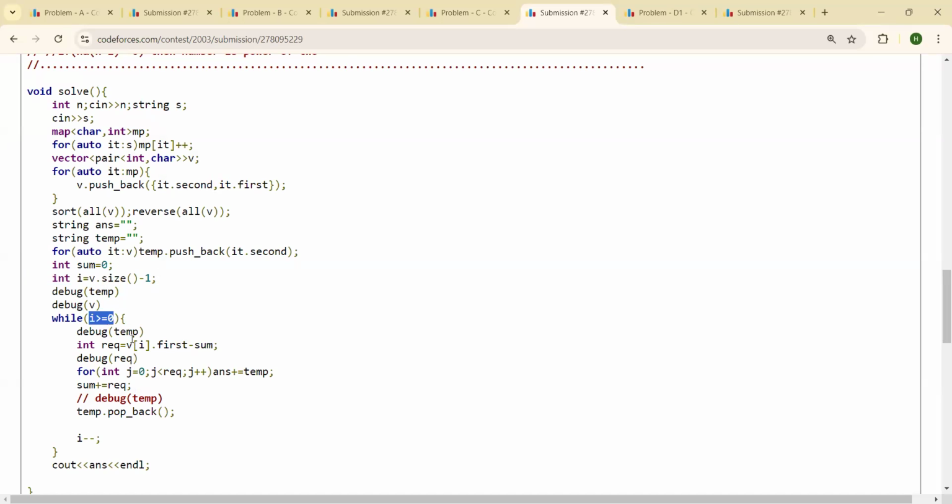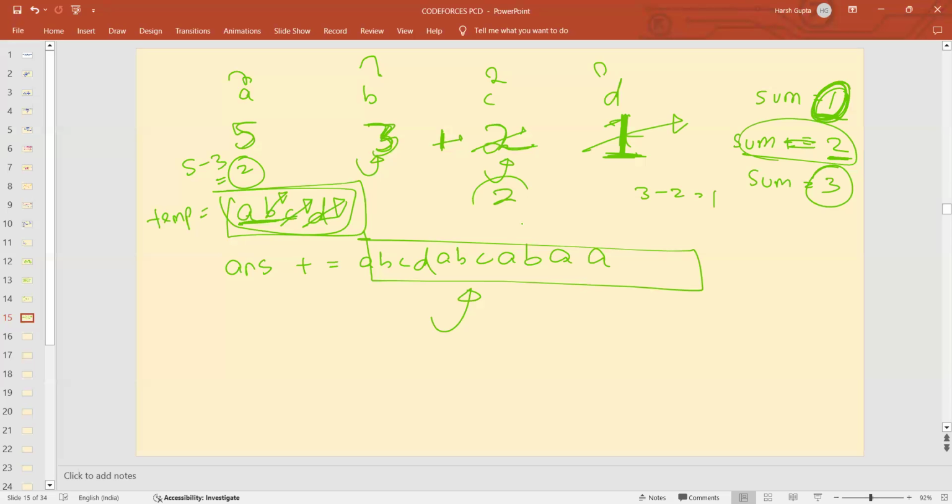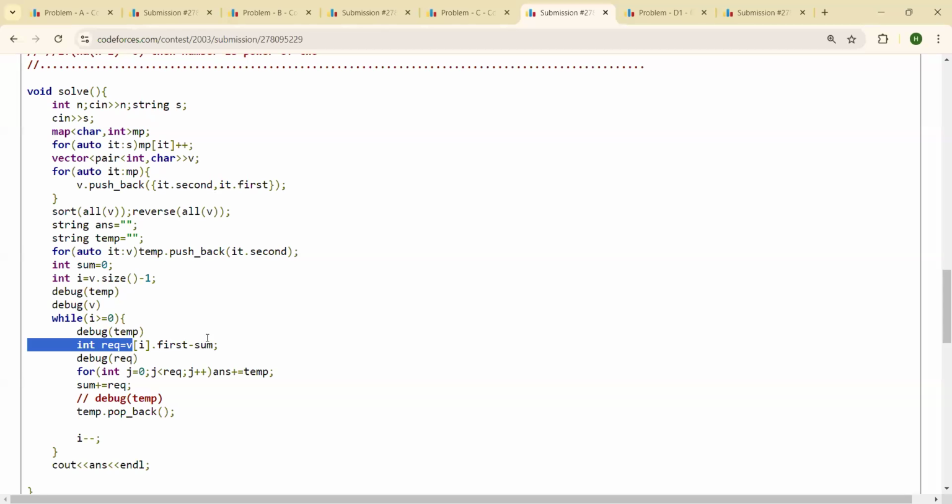Now, while i is greater than or equal to 0, how many times do I need to print this temporary string? It is nothing but v of i dot first minus sum, as you all can see. When I came over here, this value of sum was 2. So how many times did I need to print AB? It was nothing but v of i dot first, that is storing value 3, minus the value of sum, that is 2, that is equal to 1. So required is v of i dot first minus sum.